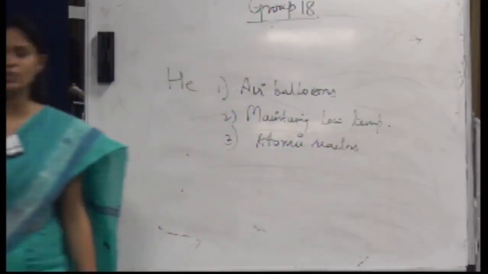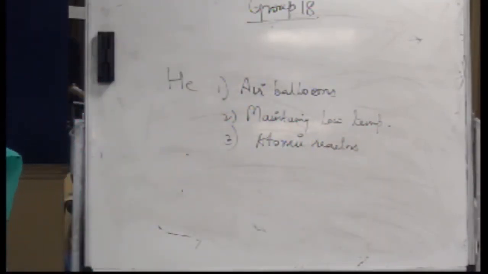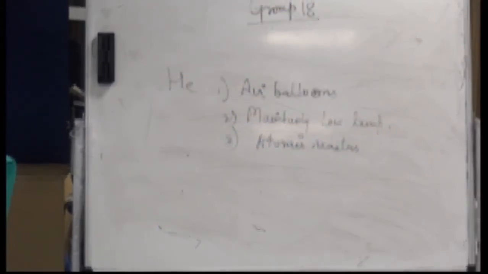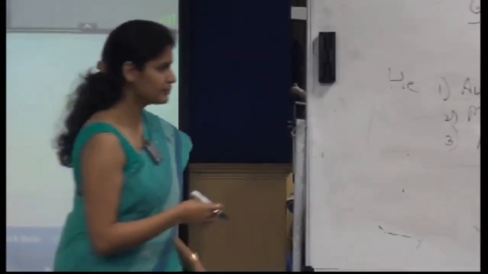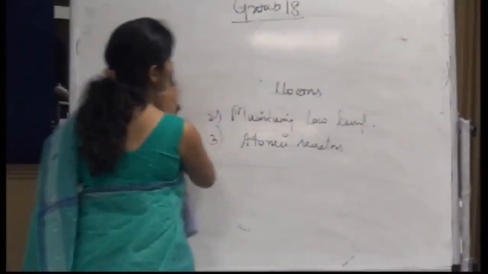What happens in the nuclear reactor or atomic reactor? The radioactive compound is burned to produce energy, but during that process energy is released obviously, and you have to maintain the temperature. So you have to keep on cooling the reactor. You are burning the fuel, but you also have to cool down the tubes so that it does not explode, right? So these are some uses of helium basically.